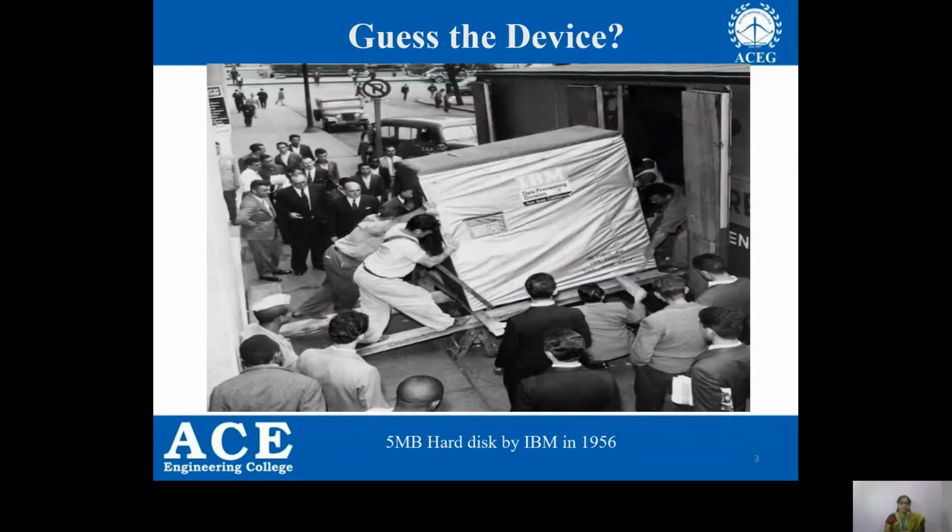So before going to know what is VLSI, can you guess this device? Yes, it was a 5 MB hard disk manufactured by the company IBM in the year 1956. You can observe how bulky it is, and it even required 4 to 5 men to carry this hard disk.